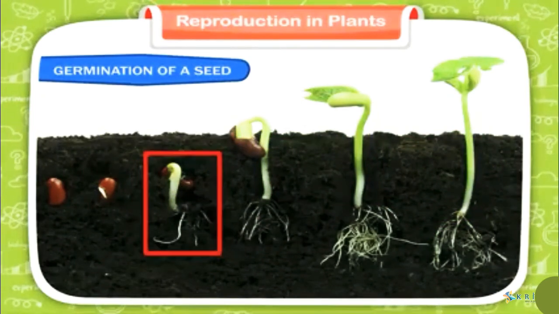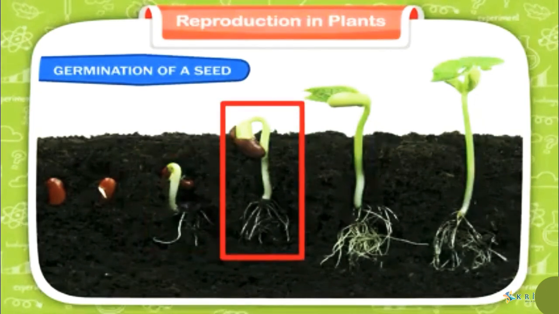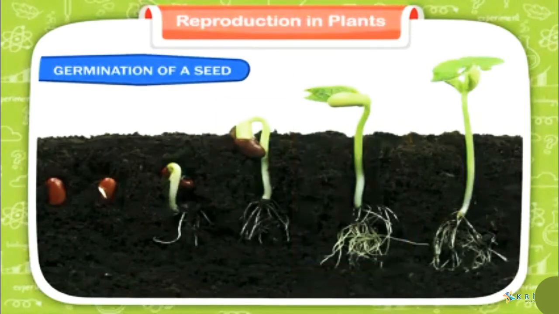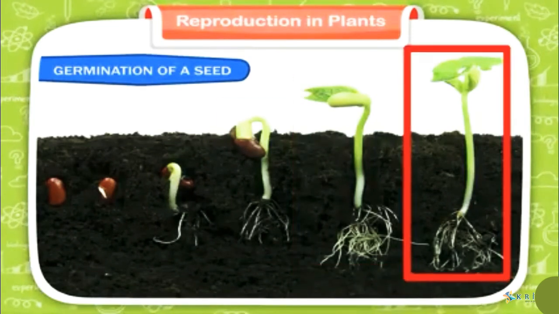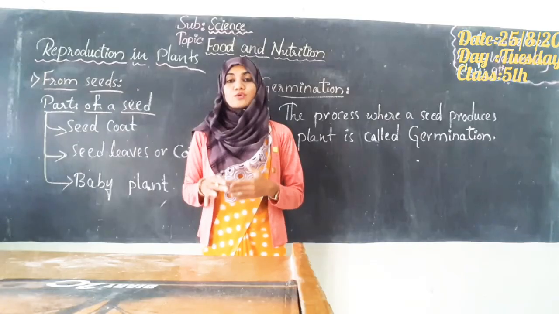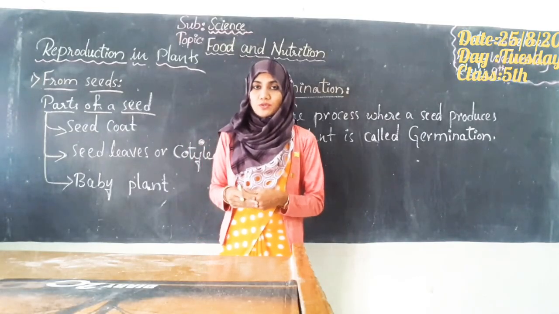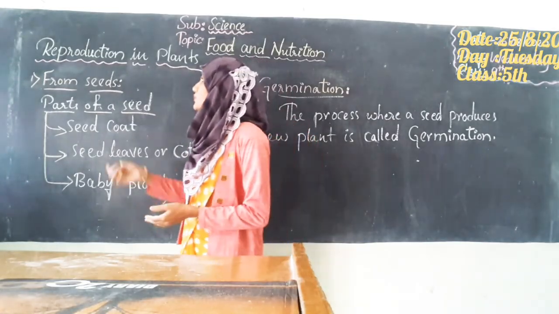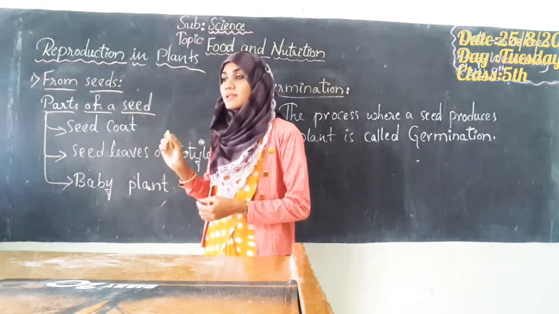Then the seed coat breaks open and a root emerges first, followed by the shoot that contains the leaves and the stem. This process of the growth of the baby plant from the seed into the young plant, called the seedling, is termed germination.